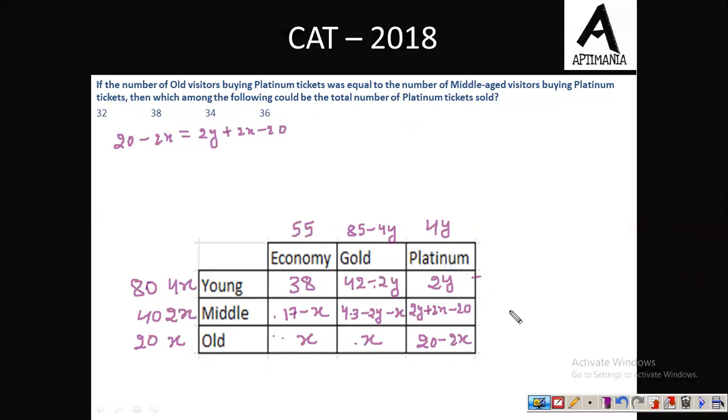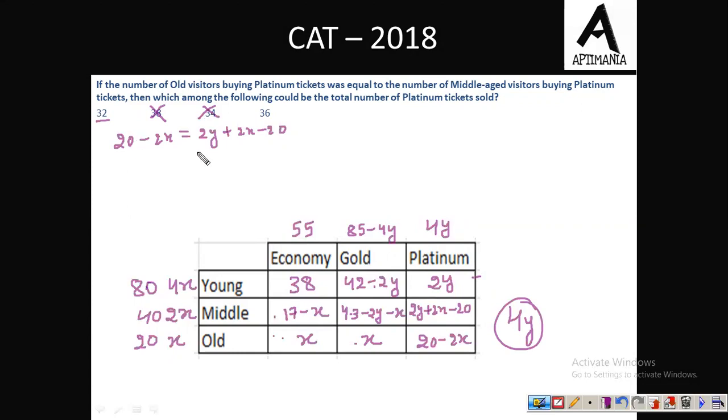The total number of platinum tickets sold is 4y. So basically we need to calculate the value of this 4y. Now see, this 4y is a multiple of 4. So although using this information only we can eliminate option B and option C, still we cannot give a definite answer because the remaining two options are multiples of 4. So let us try how this question can be solved.